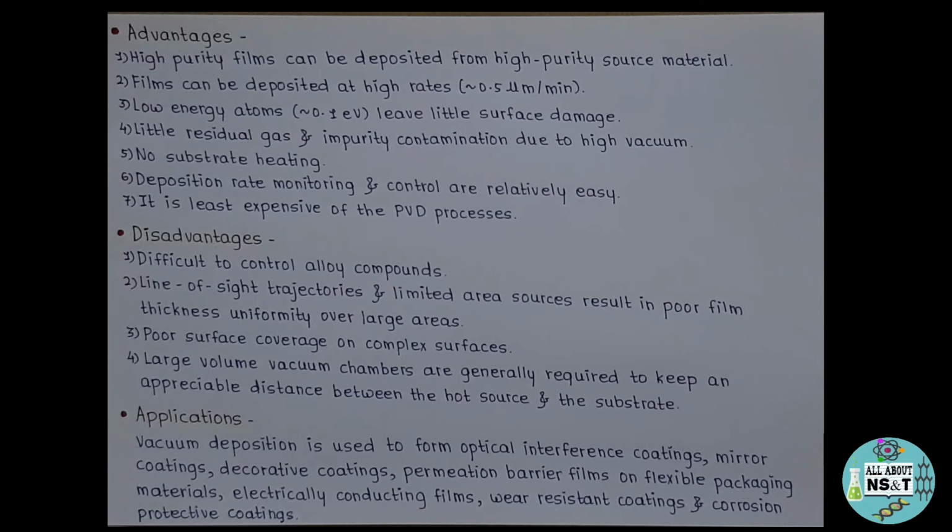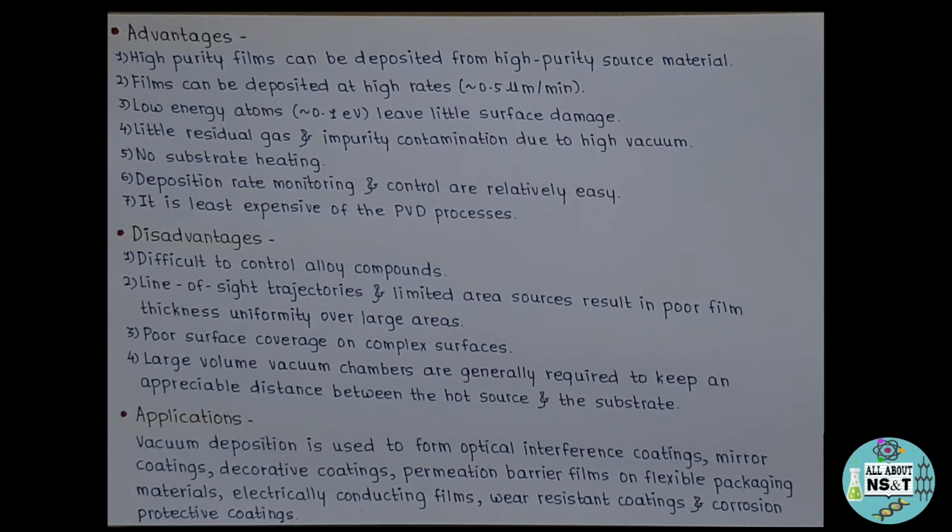Now let's see its disadvantages. Firstly, it is difficult to control alloy compounds using PVD. Second, line of sight trajectories and limited area sources result in poor film thickness uniformity over large areas. Third, poor surface coverage on complex surfaces. Fourth, large volume vacuum chambers are generally required to keep an appreciable distance between the hot source and the substrate. So these were a few of its advantages and disadvantages.